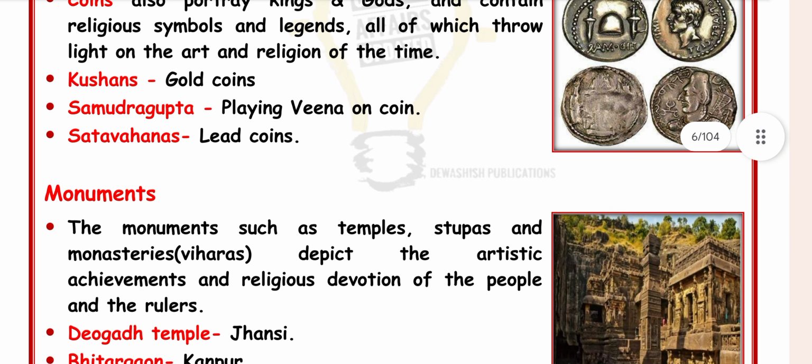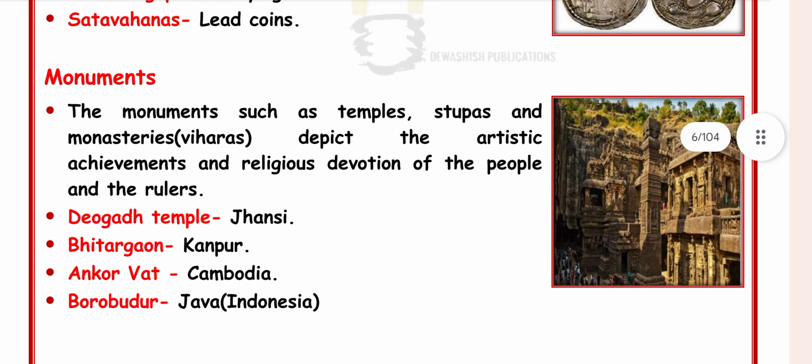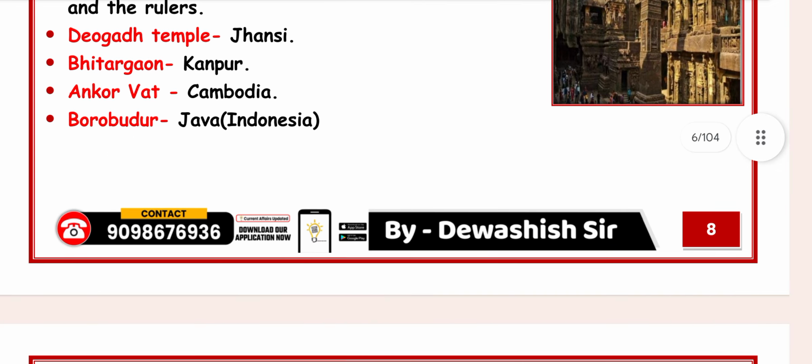Under monuments, temples, stupas, and monasteries, viharas depict the artistic achievements and religious devotion of the people and the rulers. Under that are Dashavatara Temple, Deogarh, Jhansi, and Bhitargaon, Kanpur, Angkor Wat, Cambodia, and Borobudur, Java, Indonesia. Once again, Deogarh Temple, Jhansi, Bhitargaon, Kanpur, Angkor Wat, Cambodia, and Borobudur, Java, Indonesia.